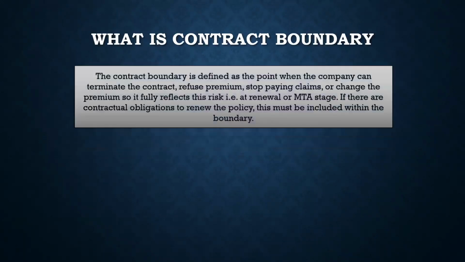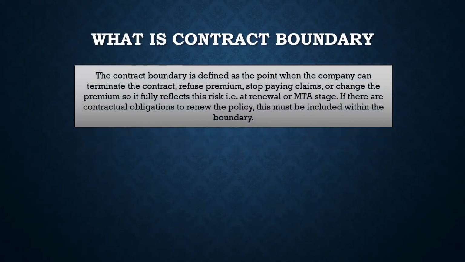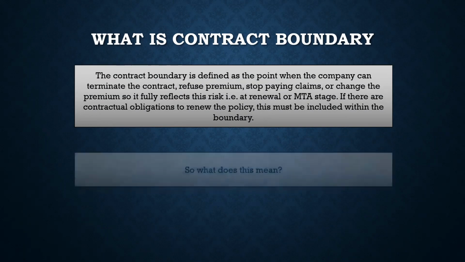So what is contract boundary? This was the definition. Contract boundary is a point which means the company can terminate a contract, refuse premium, or stop paying claims, right? So the company has the ability to do the same. That is what is contract boundary. So the main crux of this is the company can terminate a contract, right? The company has the authority to terminate a contract, right?